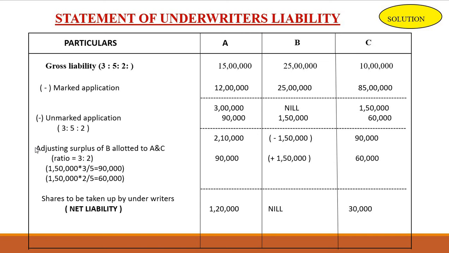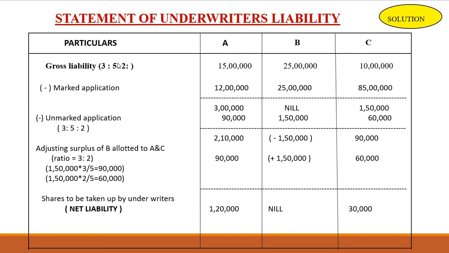Next we have to adjust the surplus of B. In the particular column we write: adjusting surplus of B allotted to A and C. The gross liability ratio is 3:5:2.